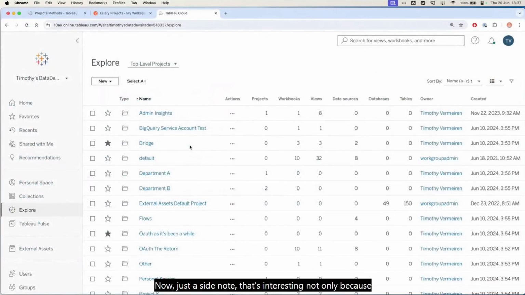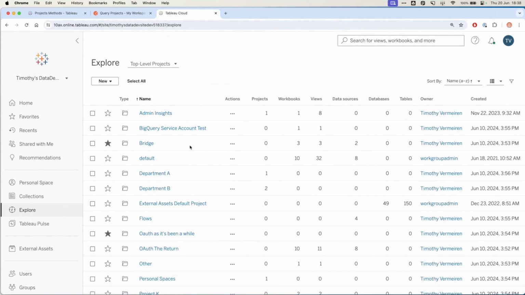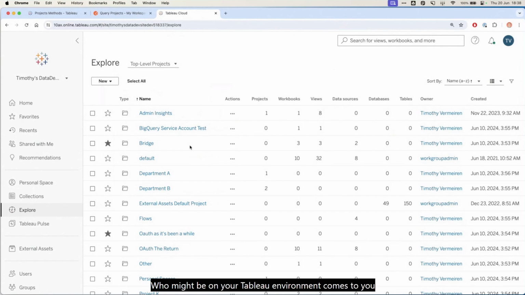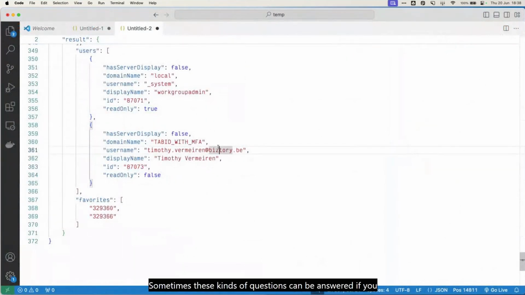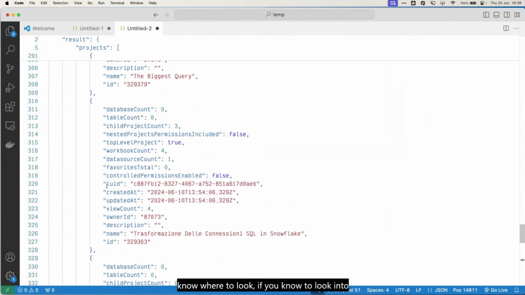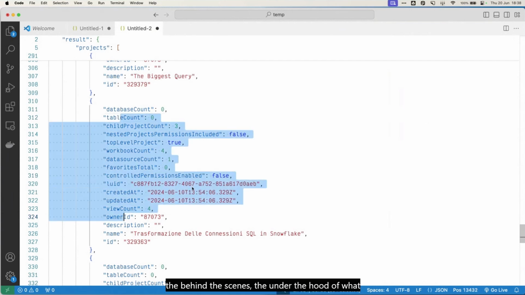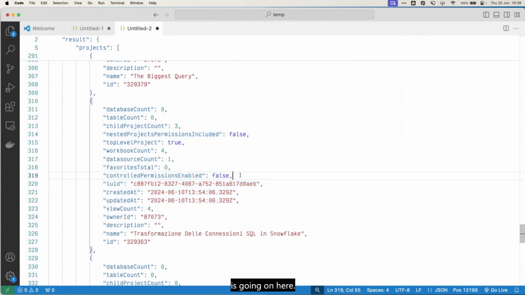Now, just a side note, that's interesting not only because we're being curious and geeky and because we think we're cool hackers, but also because at some point, you're going to be doing more complex stuff than getting a list of projects probably. And this is going to effectively teach you about why things are the way they are, why a user who might be on your Tableau environment comes to you and asks, why do I see this data? Why do I see these projects? Why doesn't this user have access to this? Sometimes these kinds of questions can be answered if you know where to look, if you know to look into the behind the scenes, the under the hood of what is going on here.